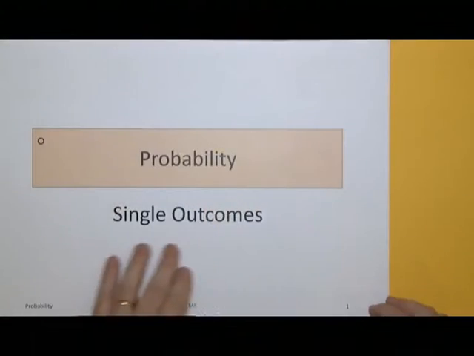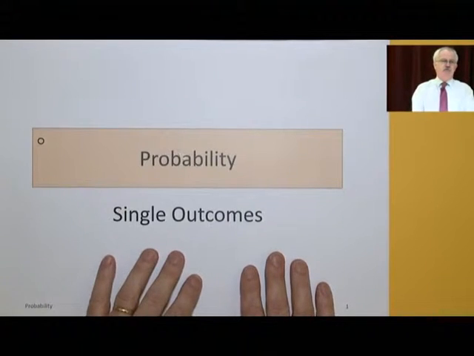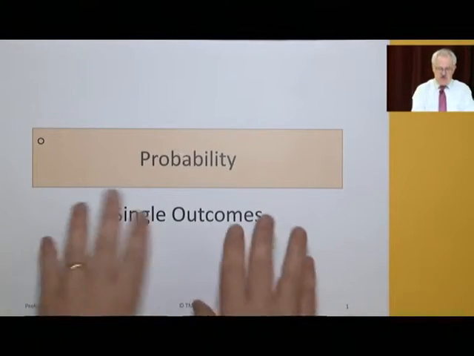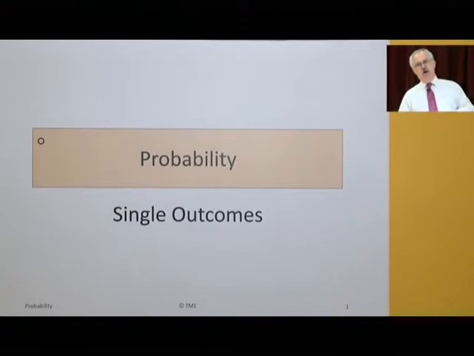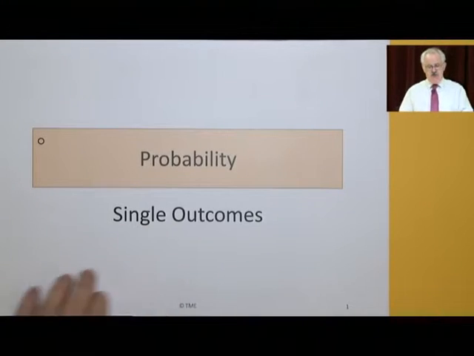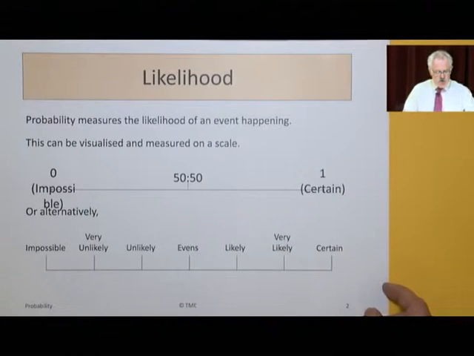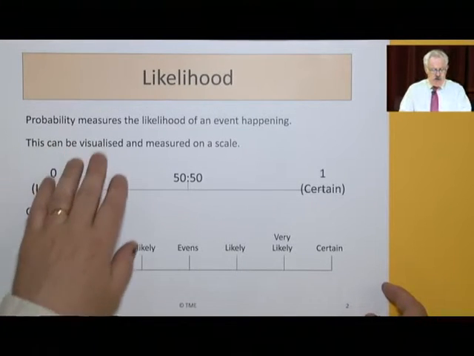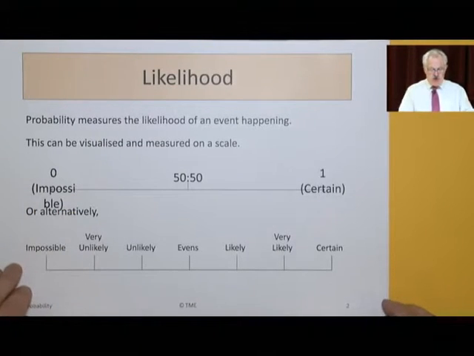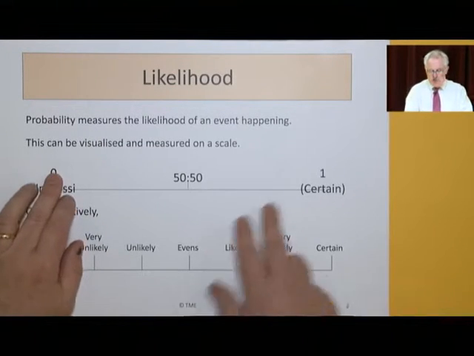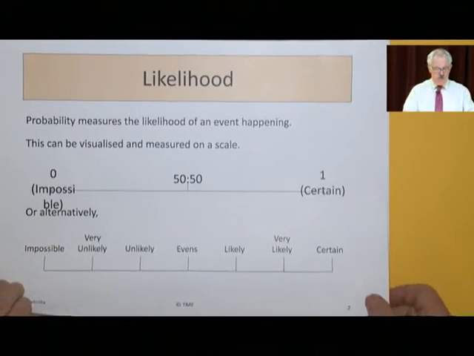Probability. We're going to start with probability looking at single outcomes. These are just events that have just one outcome, not multiple things like drawing a card and rolling a dice and tossing a coin. But these are just starting with single outcomes. Probability measures the likelihood of an event happening. And this can be visualized and measured on a scale from, say, impossible up to certain. So you've got impossible all the way up to certain.